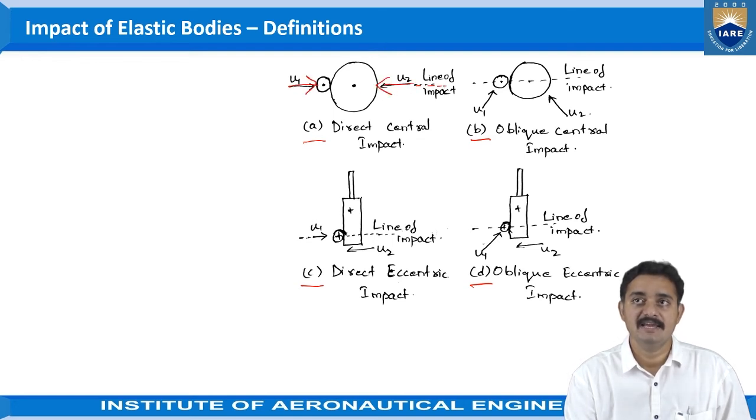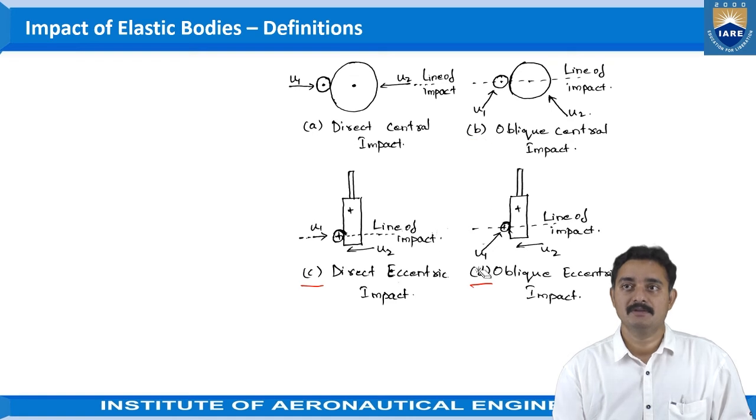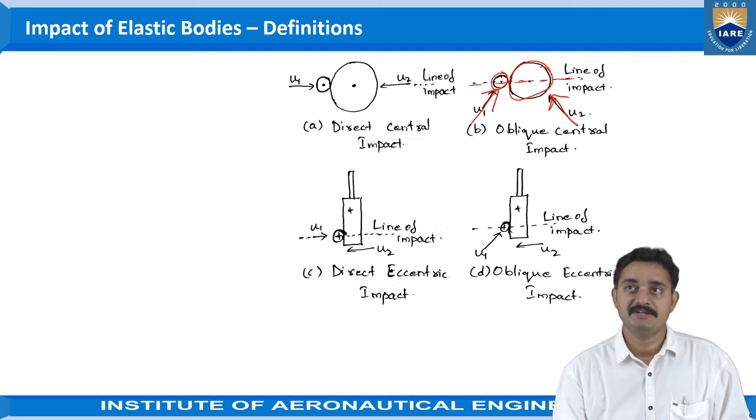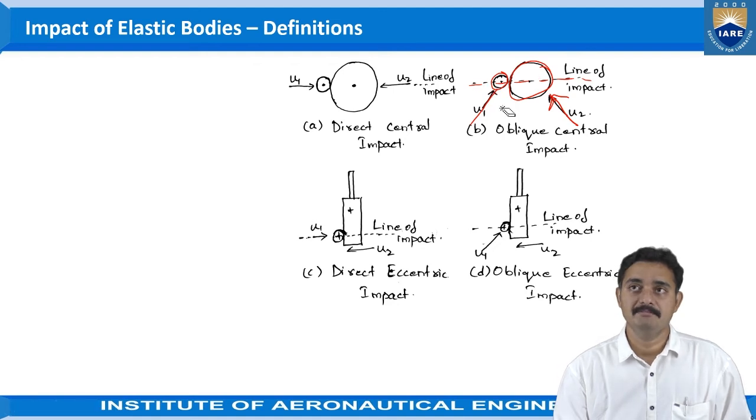This is the line of impact that we need to consider. In figure B, this object is traveling in this direction and this object in this direction, and this is the line of impact here.